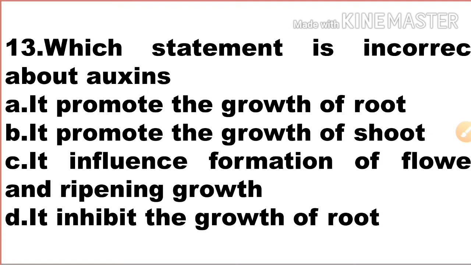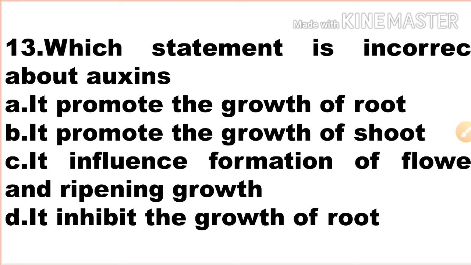Plant hormones means chemical substances that regulate plant growth, called plant hormones or phytohormones. The first hormone discovered in the plant was auxin. Apical dominance and elongation of cells are induced by auxins.